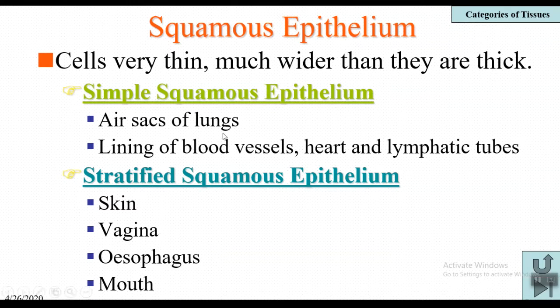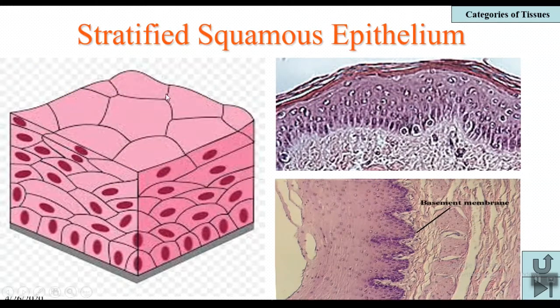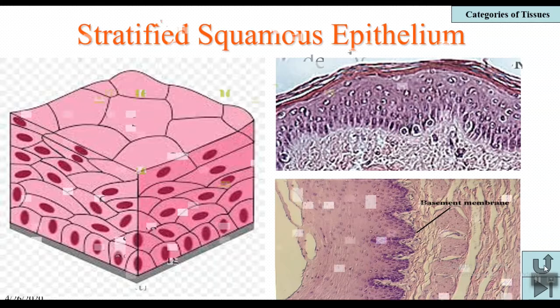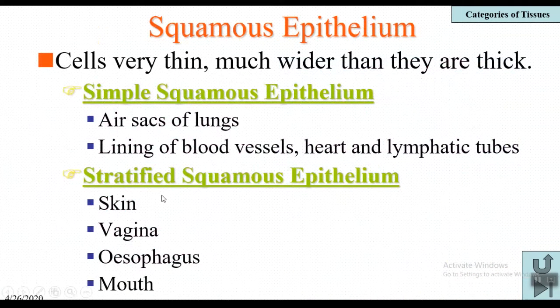Coming to the second type of squamous epithelium, that is stratified squamous epithelium. Stratified means the squamous epithelium, which is tile-like epithelium, has these tile-like cells arranged in two or more than two layers. Here you can clearly observe the layers of the cells. That's why it is called stratified squamous epithelium. This type of epithelium is observed in skin, vagina, esophagus, mouth, etc.